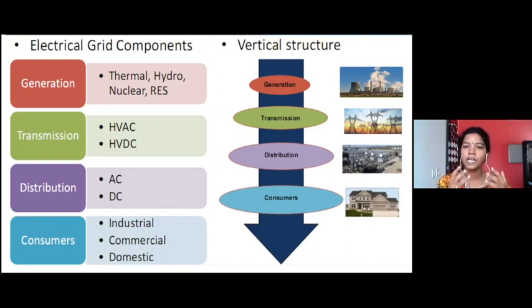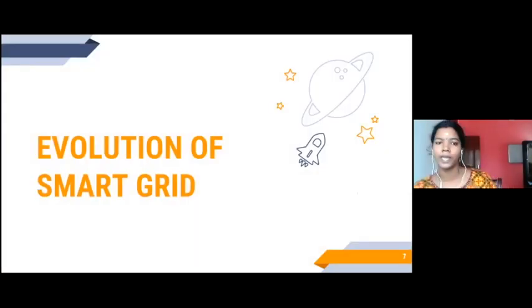Secondly, with regards to the distribution side, we know the distribution can take place either by AC or by DC. So we are trying to bring about some kind of smart meters on the distribution side to see how much electricity is being flown out and flown in. Third, we are going to concentrate on the transmission and on the generation side also. So before moving on into it, we will just look into the evolution of the smart grid and see where we have to concentrate more to bring our electrical grid smart.